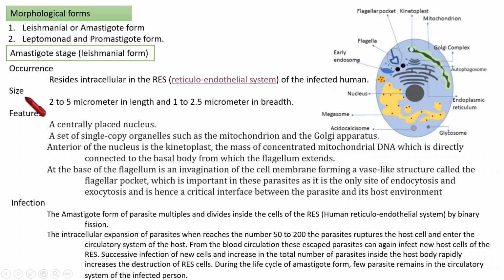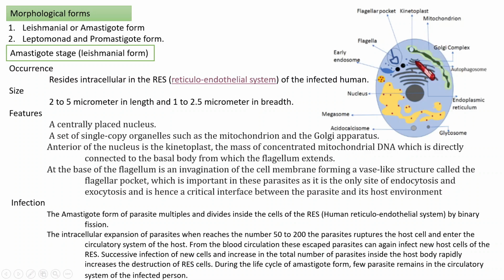And what about its size? Its length is about 2 to 5 micrometers and breadth is 1 to 2.5 micrometers. Its picture is shown here. What are the features? It possesses a centrally placed nucleus. Then a mitochondrion is there, and a Golgi apparatus is also there.